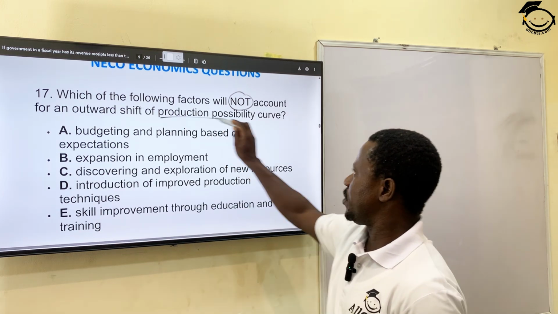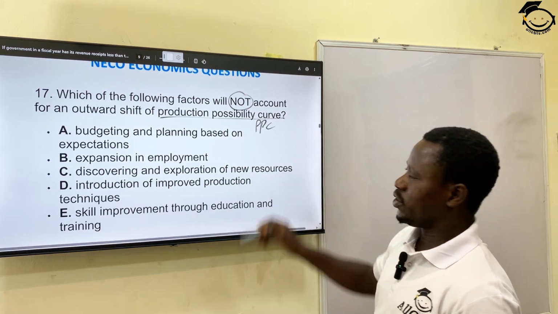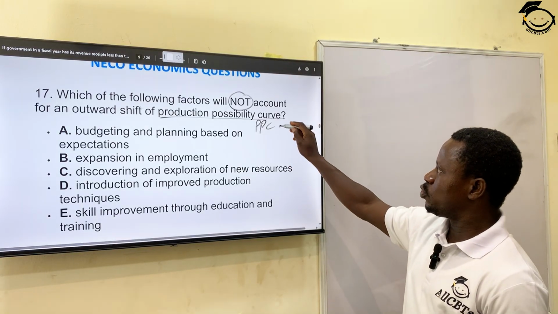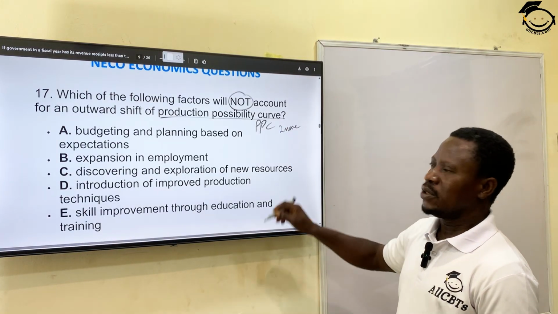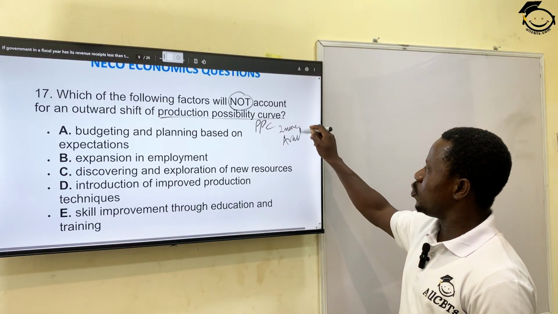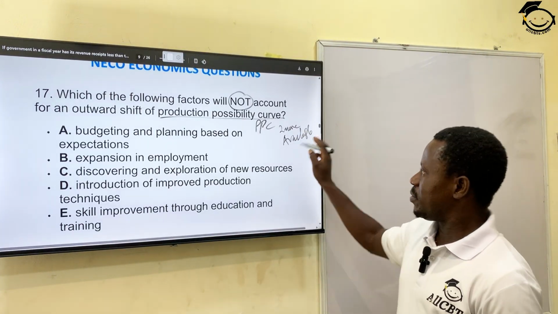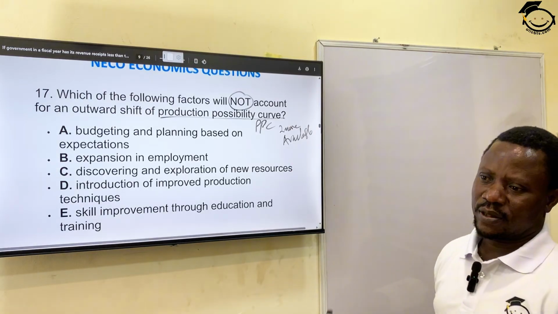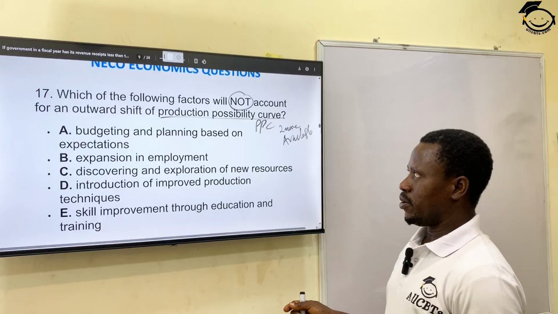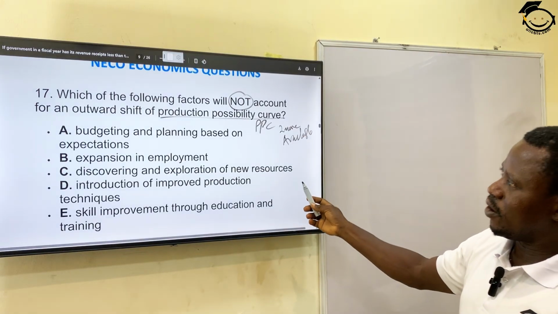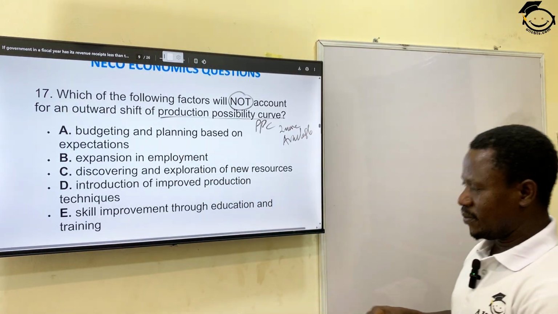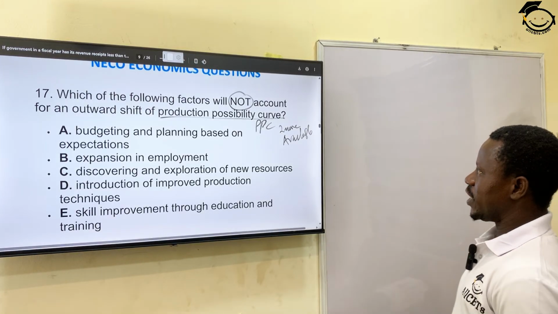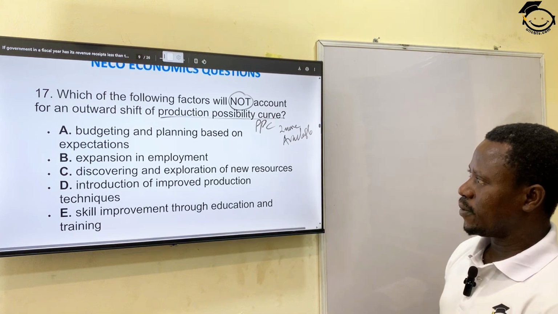You know, PPC, production possibility, is talking about how you can combine the production of two products using the available resources, maximizing the available resources to look at the possible productivity of two products. All right? So the question is saying that all of these are correct, while only one is not. Let's look at the options and see which one is not.